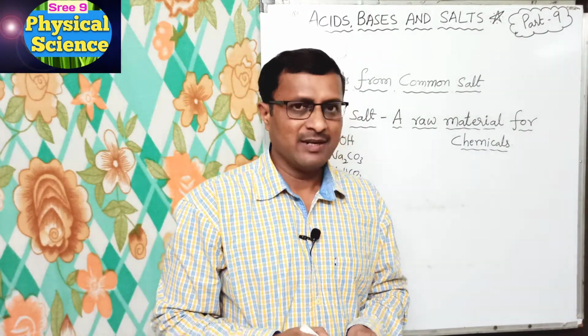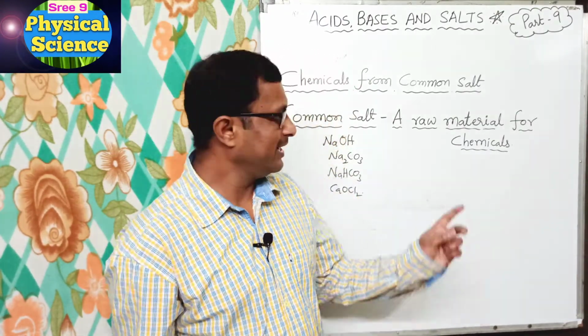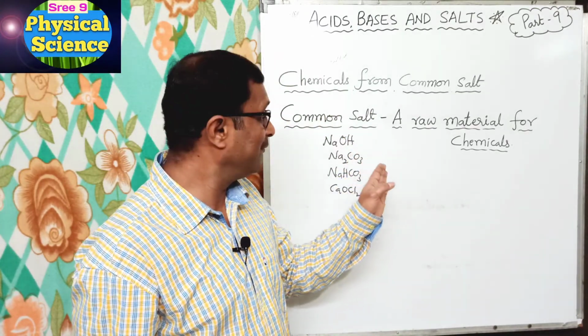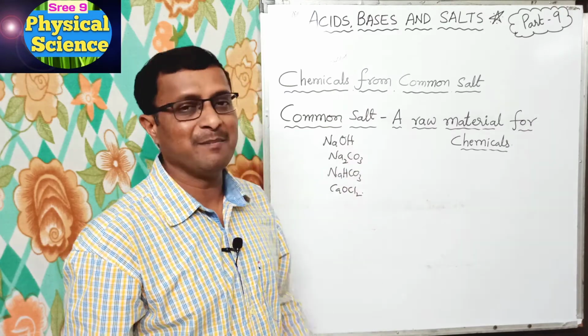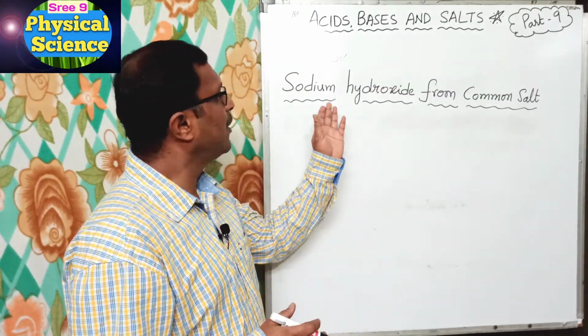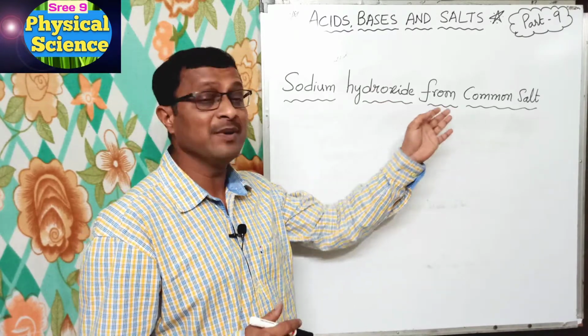Okay. Now let us see how the one material is useful for making so many materials. Okay. Now students, let us see how sodium hydroxide is prepared from common salt.